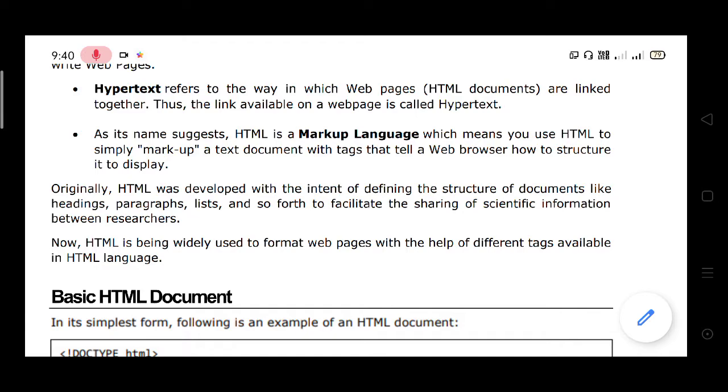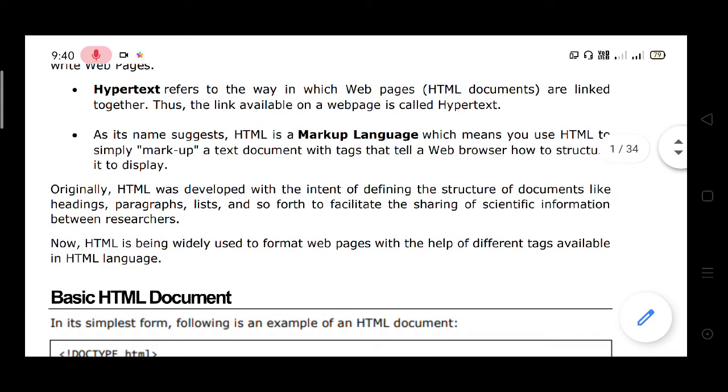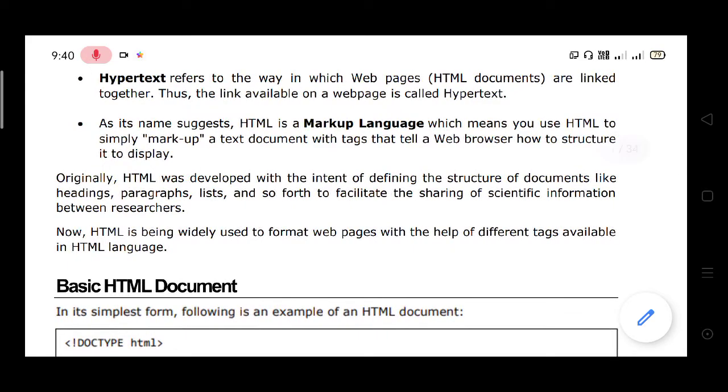These are all web browsers. We use a web browser to display web pages and their structure.